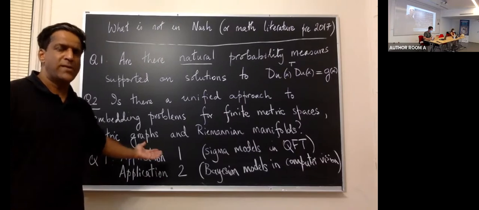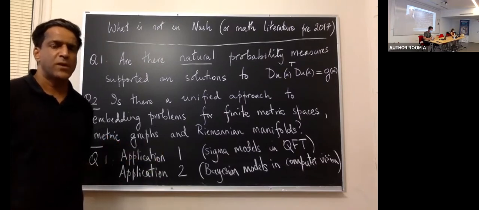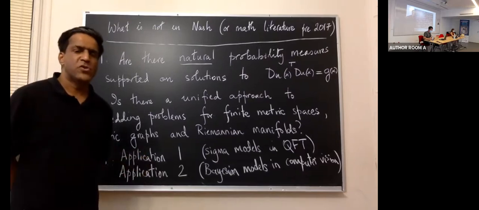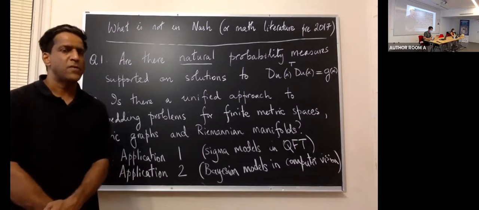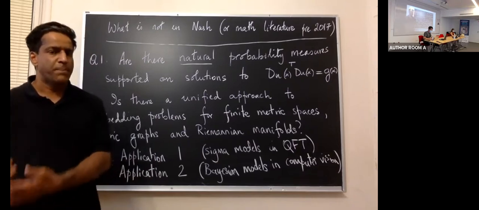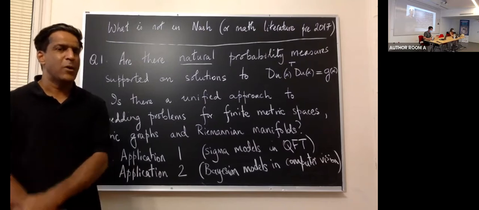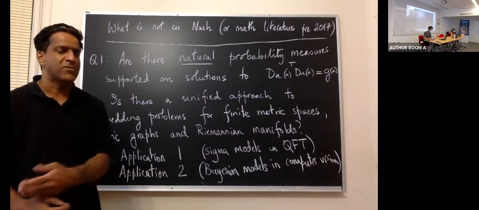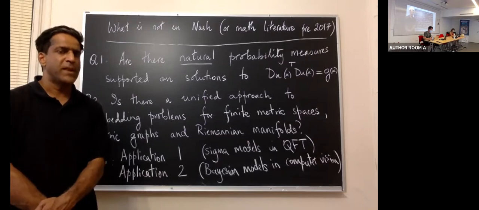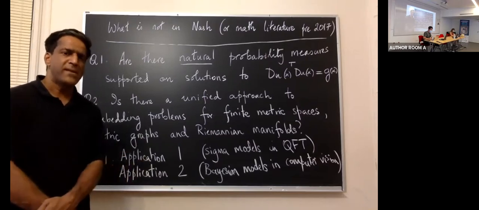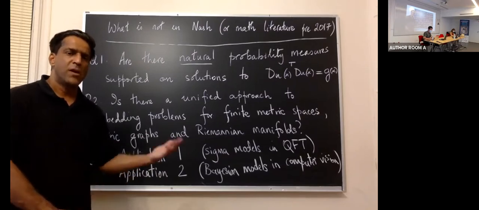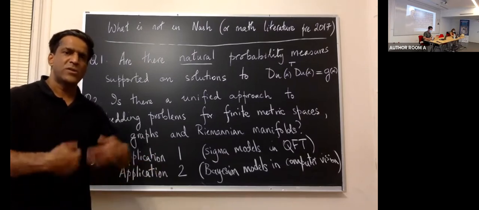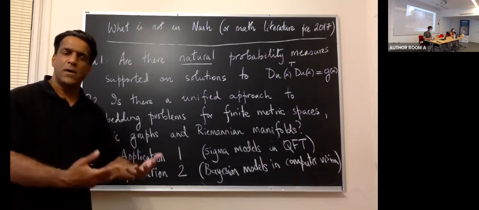In particular, my work in this area was deeply stimulated by Dan Freed's work on the renormalization of sigma models. It is also possible to imagine the use of the embedding problem in a Bayesian approach, for example, to computer vision. I think we all agree that handwriting recognition and character recognition are solved problems at the level of technology. If one adopts the Bayesian approach to these problems, then one of the things one has to do is to construct a prior.